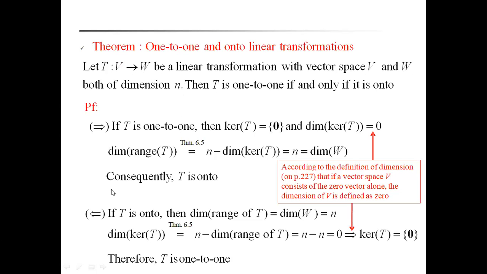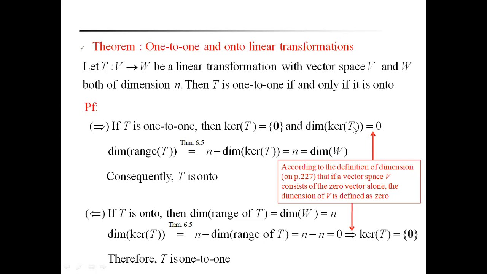Now we will prove it. If and only if means the necessary and sufficient parts. First, for the necessary part, let T be one-to-one. Then by the previous theorem, the kernel of T is equal to 0.